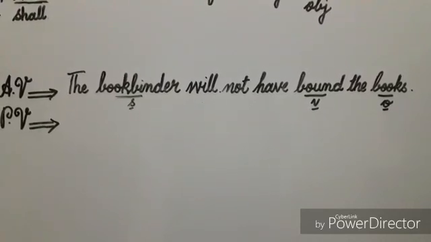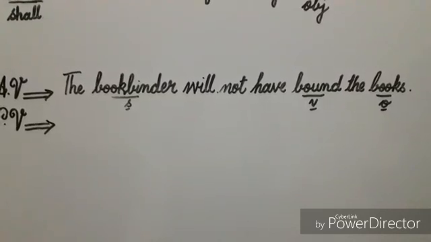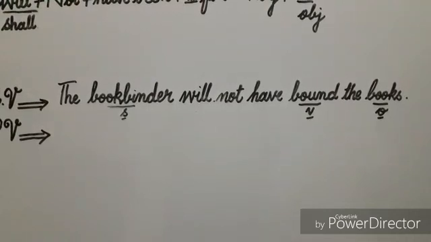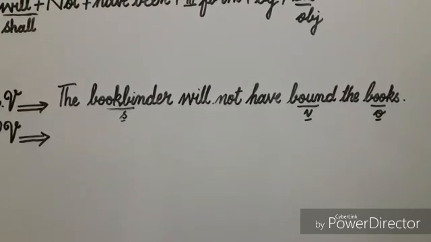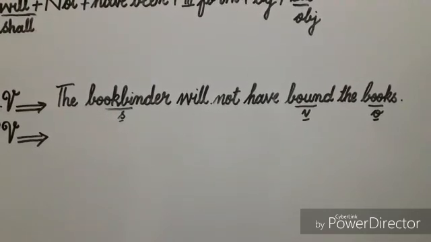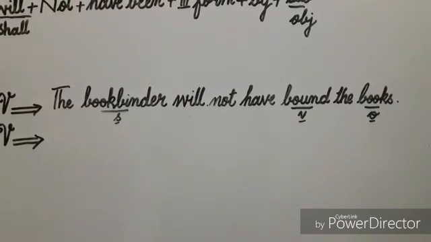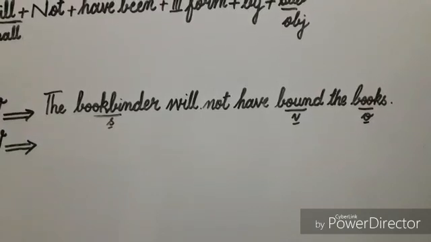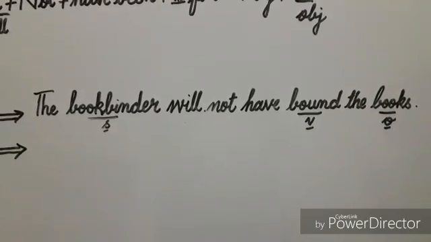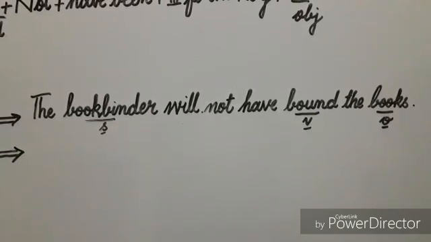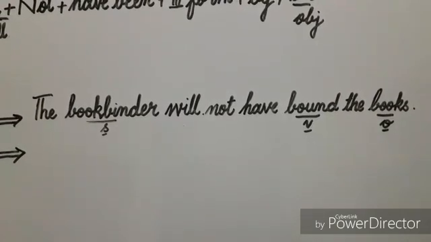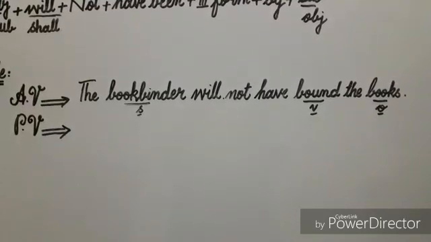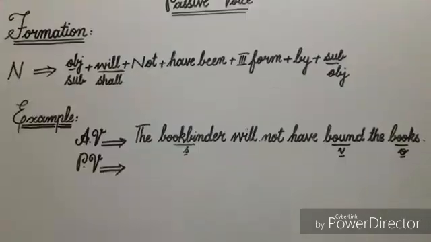In this sentence, the word bound is verb because it is showing some action, and its subject is bookbinder because bookbinder is doing the work of binding, and object is books because the work of binding is being done on books. You can see that in this sentence verb is in active voice because its subject does something, so it's an active voice sentence, and now I'll change it into passive voice.